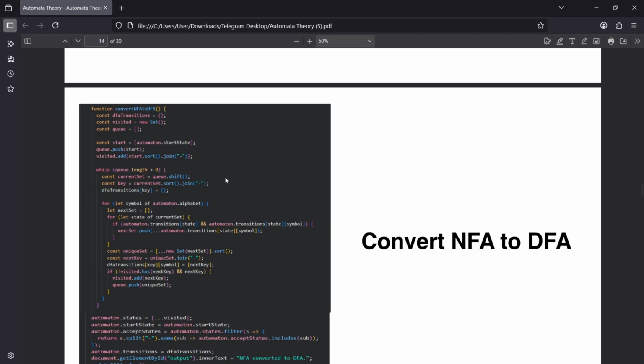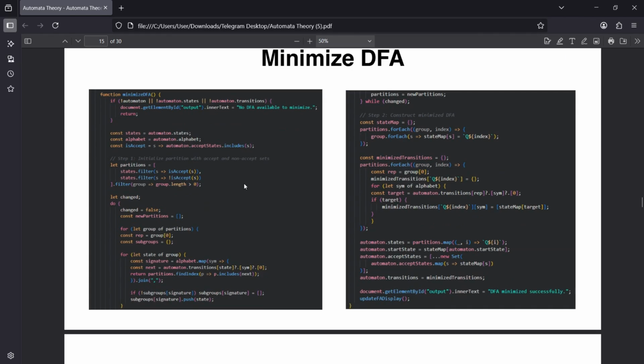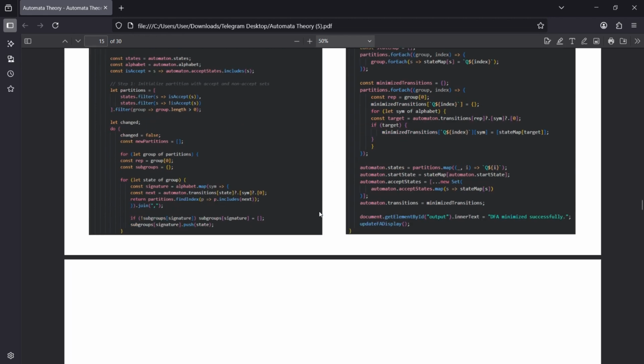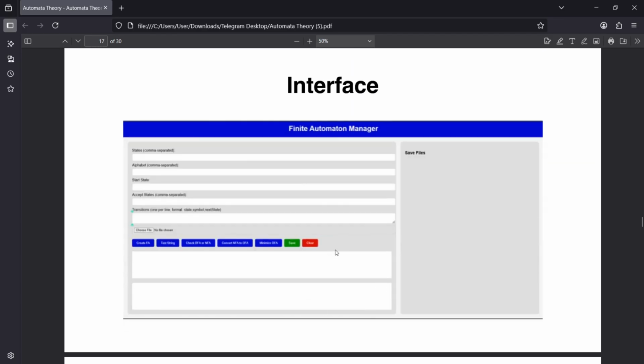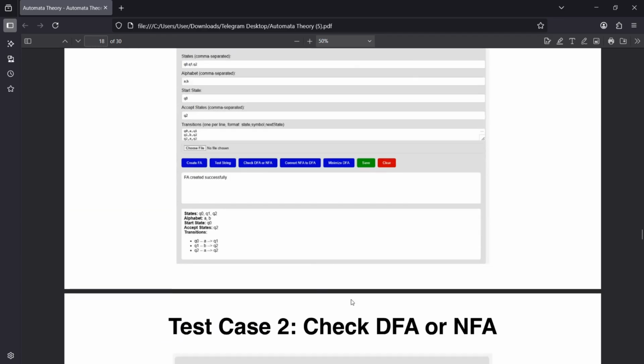So the last one is minimize DFA. DFA state minimization groups states into accepting and non-accepting. It refines groups by comparing transitions and merges equivalent states to reduce the total number of states, and it produces the simplest but equivalent DFA. And here is our result, and we will make another video for demonstrations.